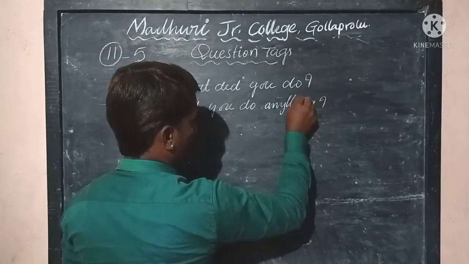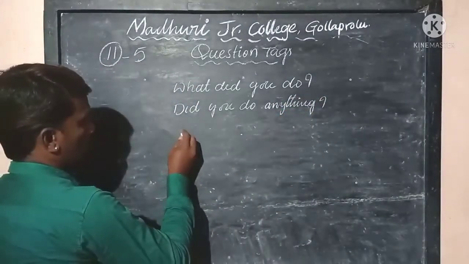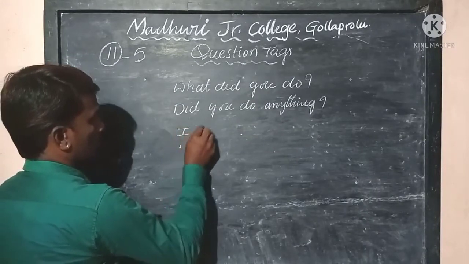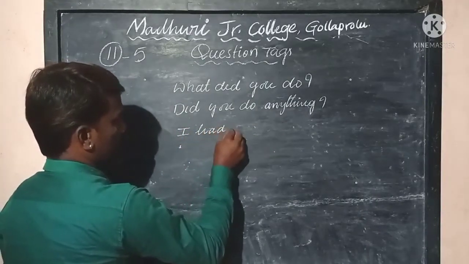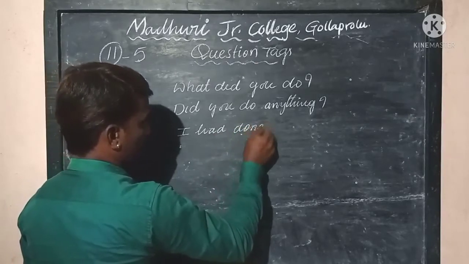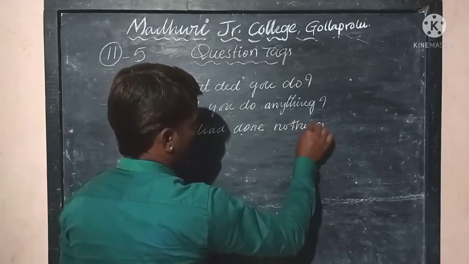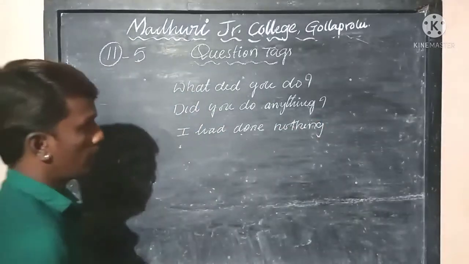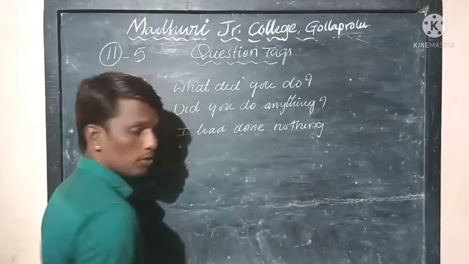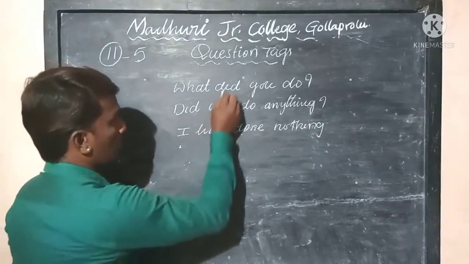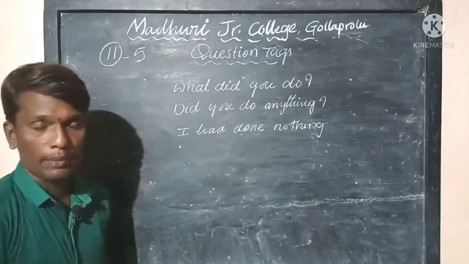And this is also a question. And now: I had done nothing. Here, when you look at these two questions, the very first one is interrogative type.